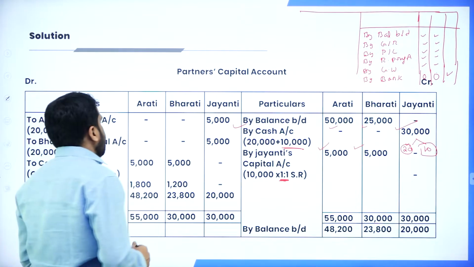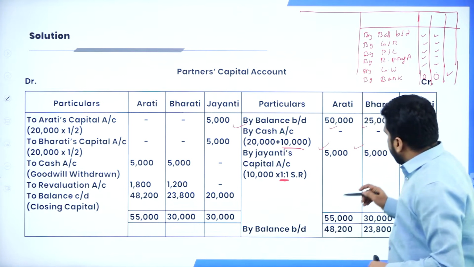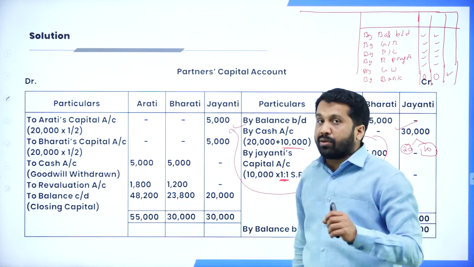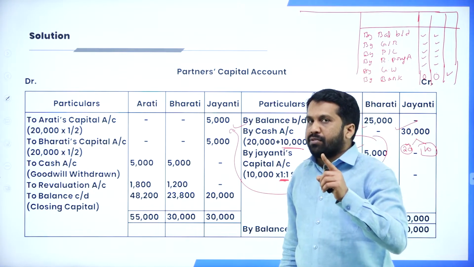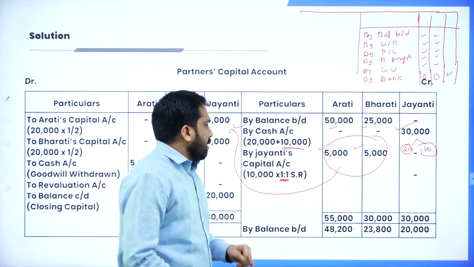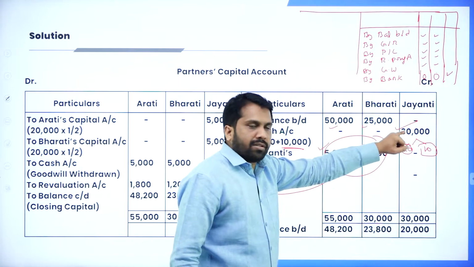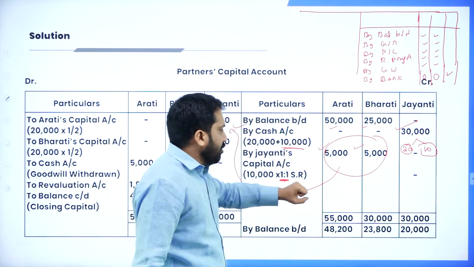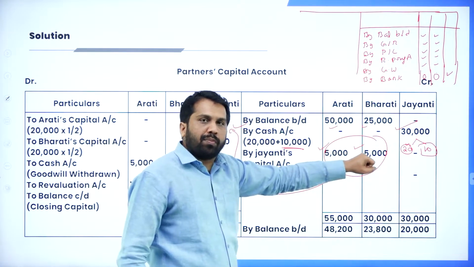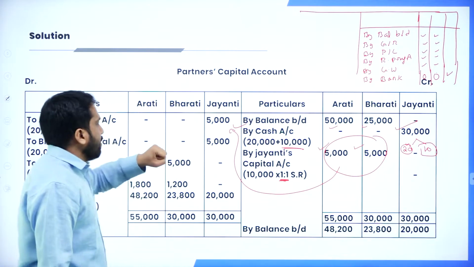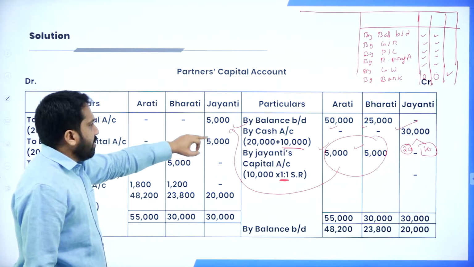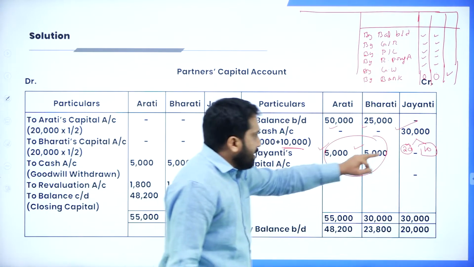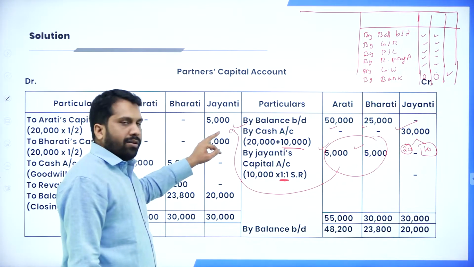Now, whatever goodwill is taken by the old partners, we have to show it here. That is only your Accounting Standard 26. What is the procedure for Accounting Standard 26? 10,000 you have to show to Jayanti's account. The 10,000 is distributed to these two partners in the sacrifice ratio. Again, the same 10,000 you have to show in Jayanti's account. Hope you are clear. You have to show it in Jayanti's account here also, here also.